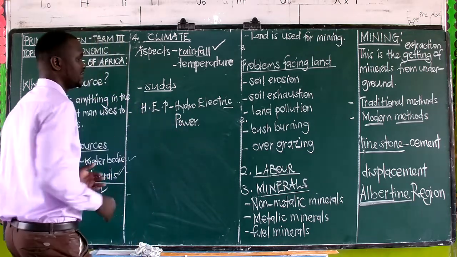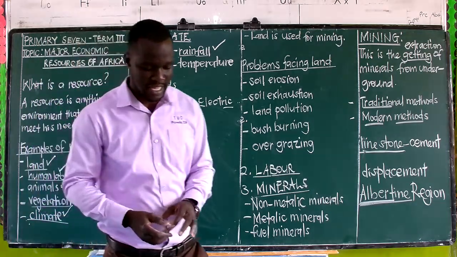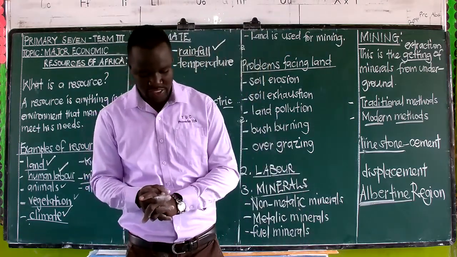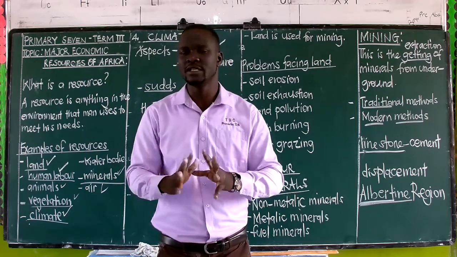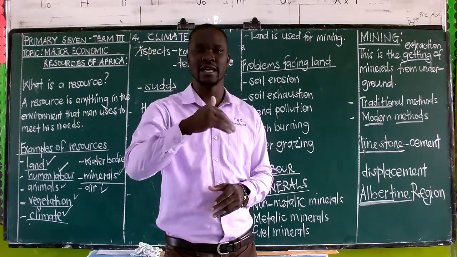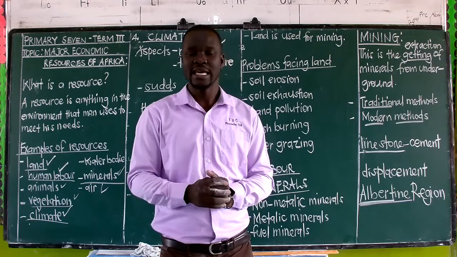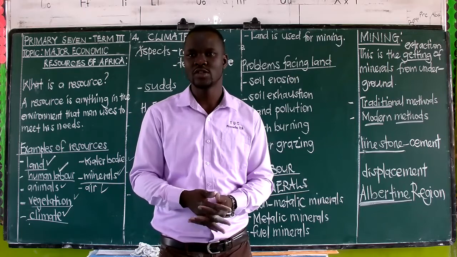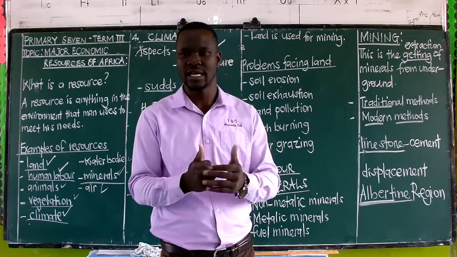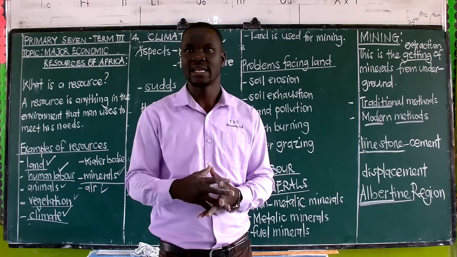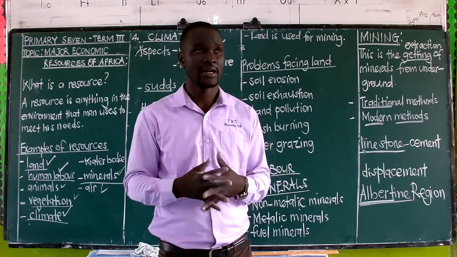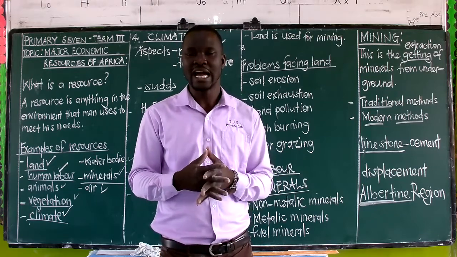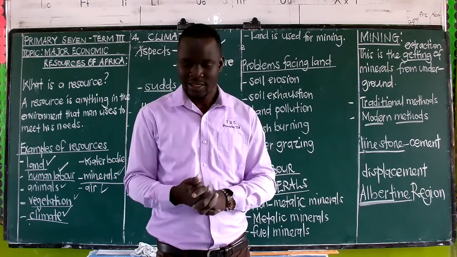So it's because of these rivers that we get these power stations built on them, which are used to generate that electricity. An example is, for us in Uganda, most of the electricity that we use is generated from that fast flowing water. And of course, most of those dams and waterfalls are built along River Nile. That is where we get our hydroelectricity. I'm sure even right now you are watching me and you are using hydroelectric power.